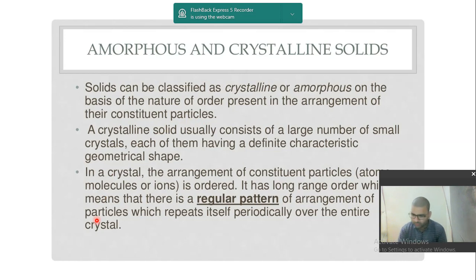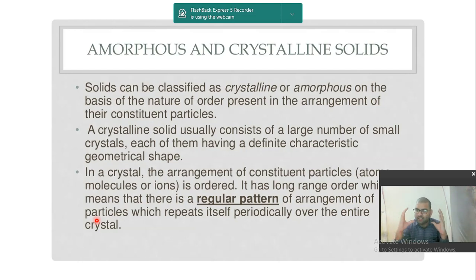It means that, suppose you take the example of a Rubik's cube. Have you seen the Rubik's cube? So what does it have? It has tiny cubes of various colors arranged in a particular pattern. Each cube when combined together forms a very large cube, but it has a particular pattern, one cube over another cube. It has a particular order: first 6 cubes here, then in the next row 6 cubes, then in the next row 6 cubes, so 3 rows there, and again in the next rows 6 cubes each, so 3 rows here.